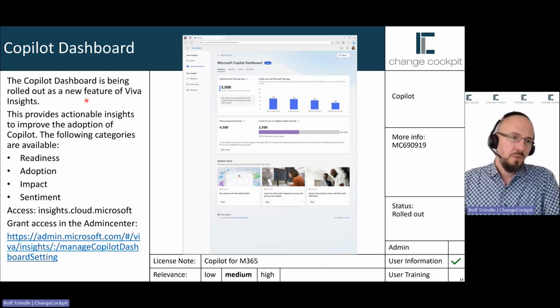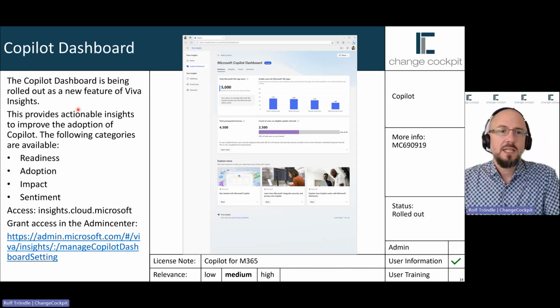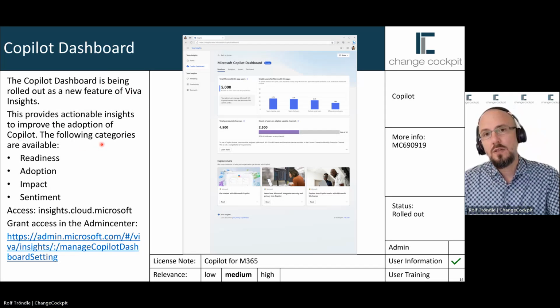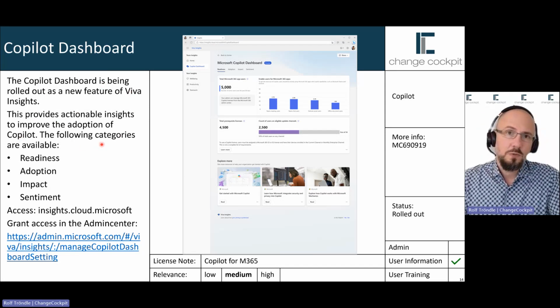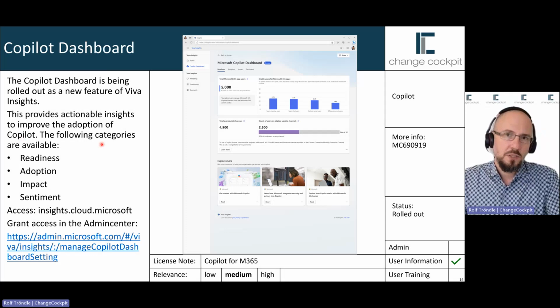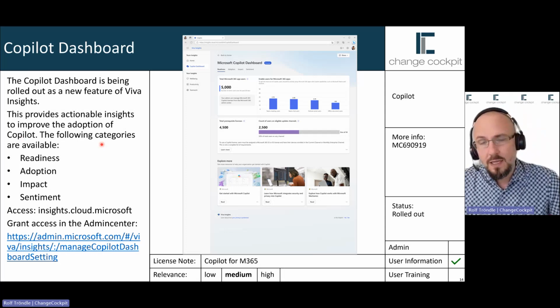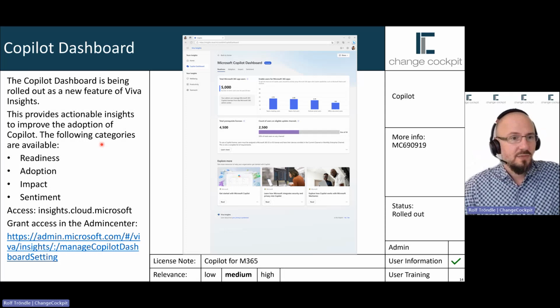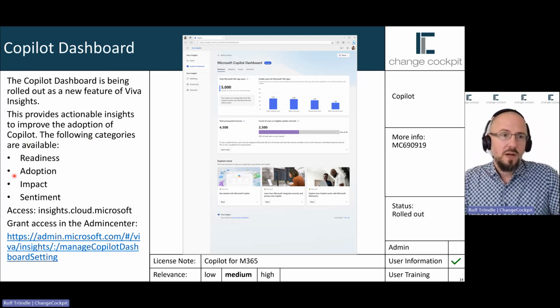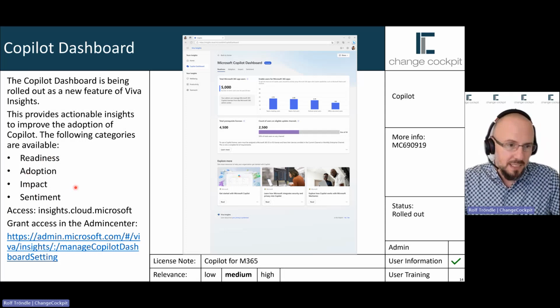This Copilot dashboard is therefore stored within this Viva Insights dashboard, and it will provide you actionable insights with the goal to improve adoption, to get more out of Copilot in Microsoft 365. There will be 4 categories available: readiness, adoption, impact, and sentiment.